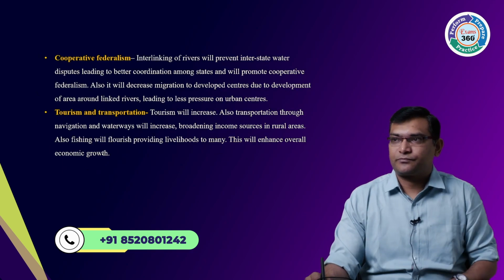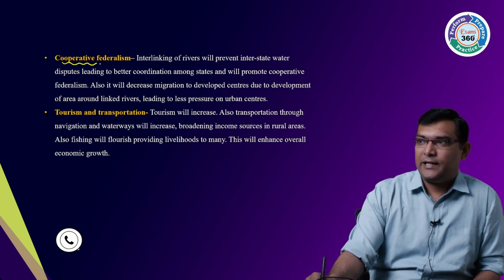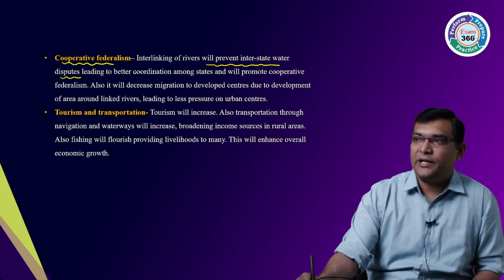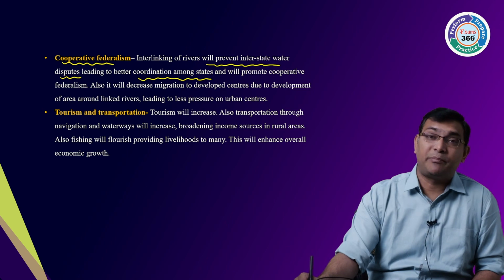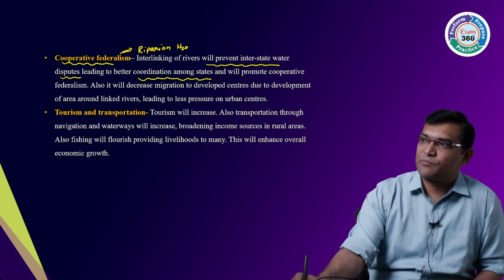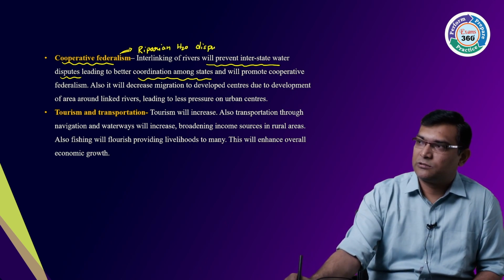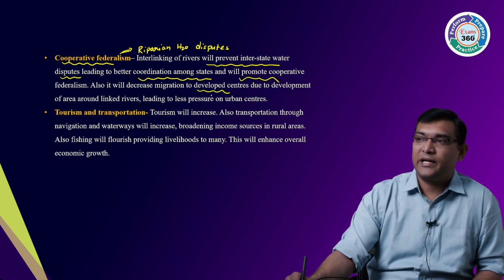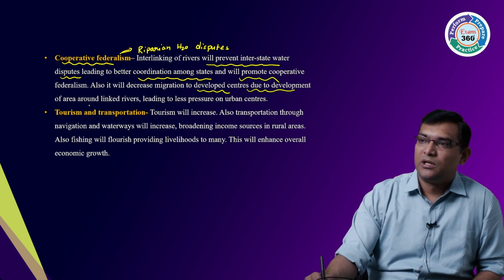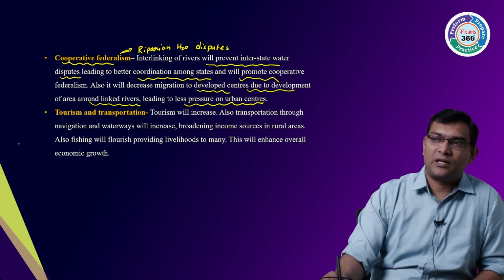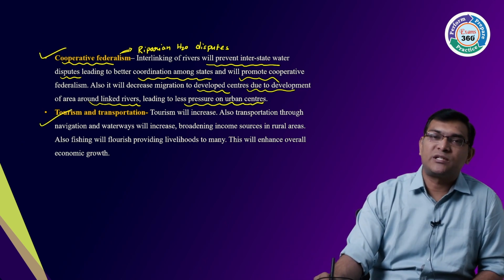Okay. Then cooperative federalism. Interlinking of the rivers will prevent interstate water disputes, leading to better coordination among the states. Riparian water disputes can be solved. So better coordination will take place and it will decrease migration to developed centers and around linked rivers, leading to less pressure on the urban centers. Clear? So cooperative federalism. Then tourism and transportation.